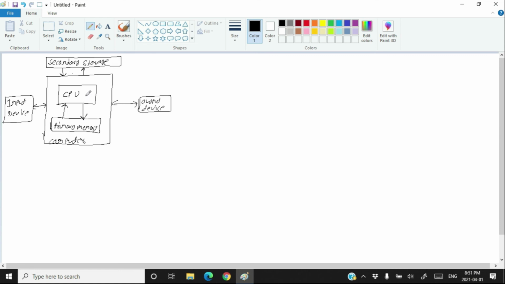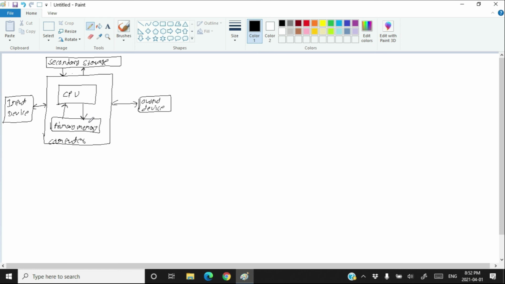Now, as you can see here, the CPU talks directly to the primary memory, not to the secondary storage. But at the same time, the primary memory is volatile. So you always need to keep your file on the secondary storage so that even if you switch off your computer, your file stays there. Therefore, when you want to access a file, that file first goes to the primary memory, then after that it can be accessed by the CPU.